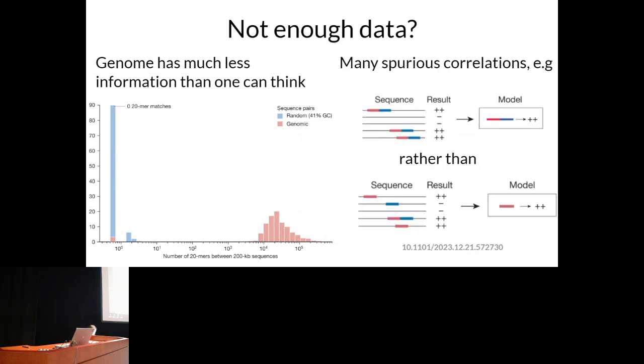This results in the model's inability to distinguish between a regulatory sequence and its neighbors. On the picture, the red region is the only one responsible for expression, but there is no information in the genome from which the model can deduce that, so it instead learns that both red and blue regions are required.